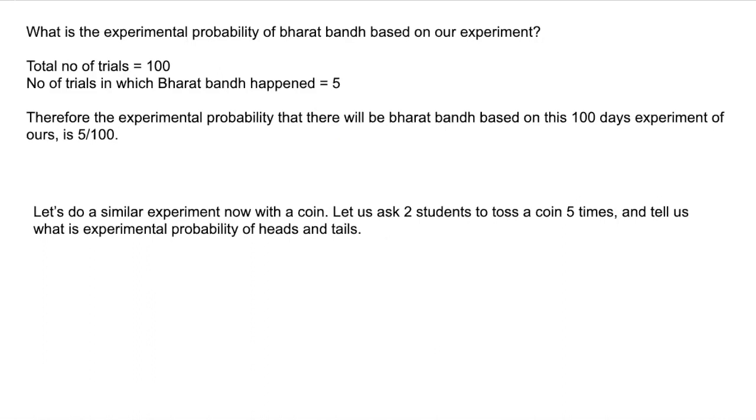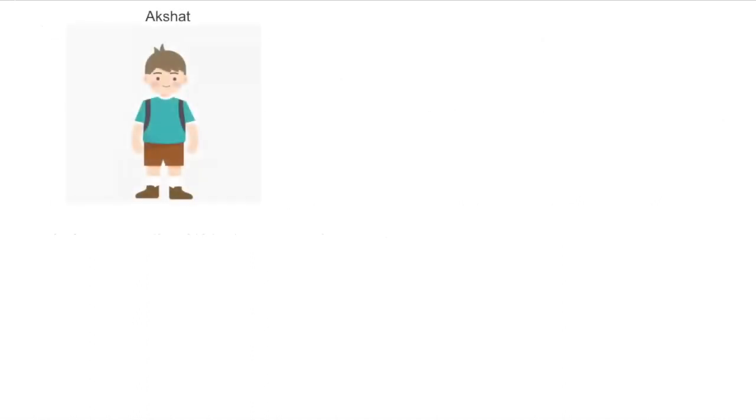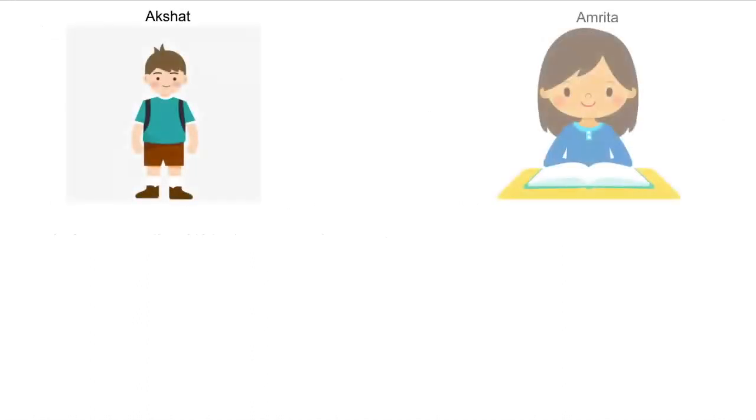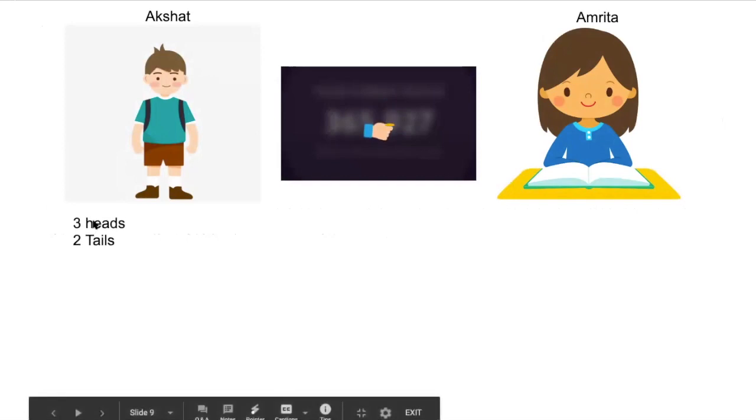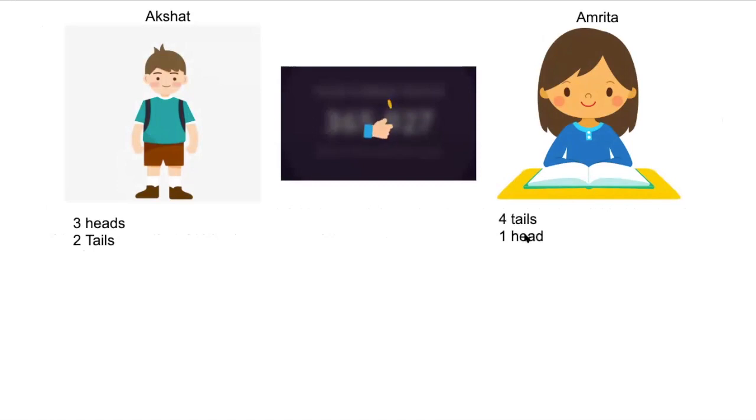We want to see, do we get more heads or more tails, because we want to see which is more probable. So we have asked Akshat and Amrita to toss a coin 5 times. Akshat got 3 times heads, 2 times tails. Amrita got tails 4 times and heads only 1 time.